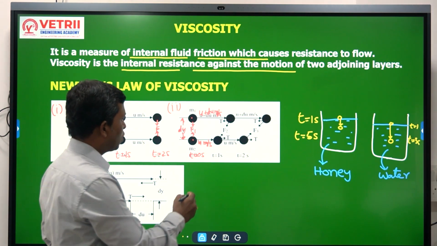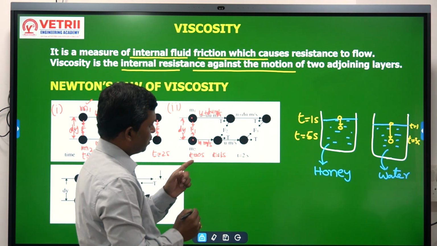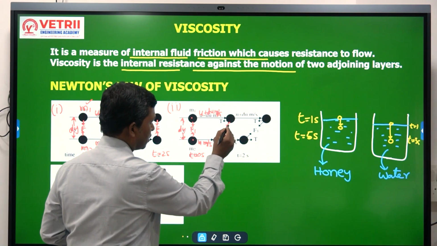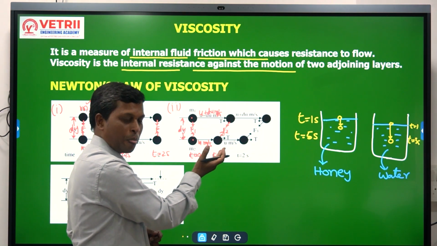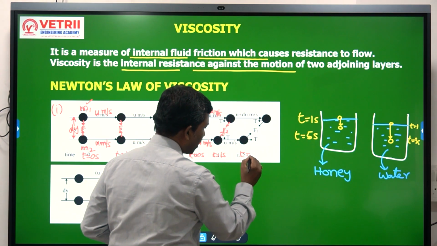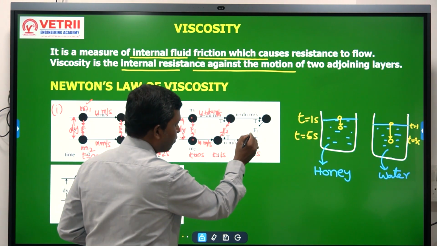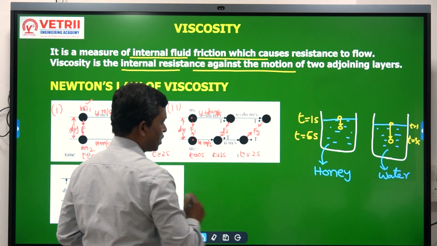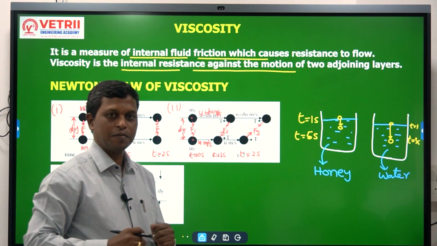At time t equal to 1 second, what is happening here? This is a little inclined, correct? The force is getting inclined. At time t equal to 2 seconds, what is happening here? It is getting further inclined. It is F1, F2, F3. What is happening here?